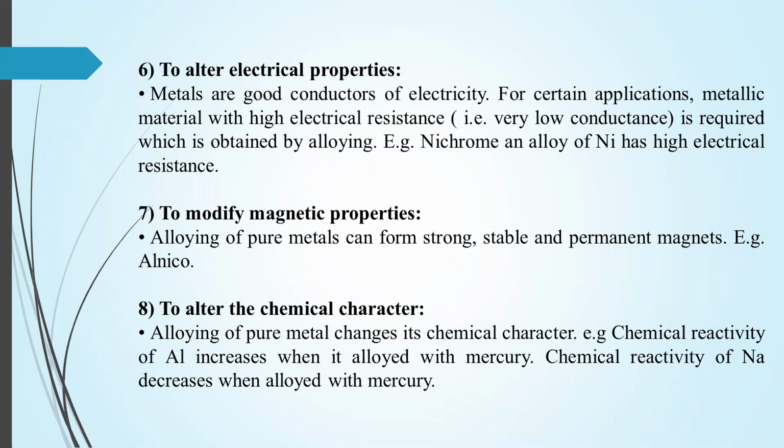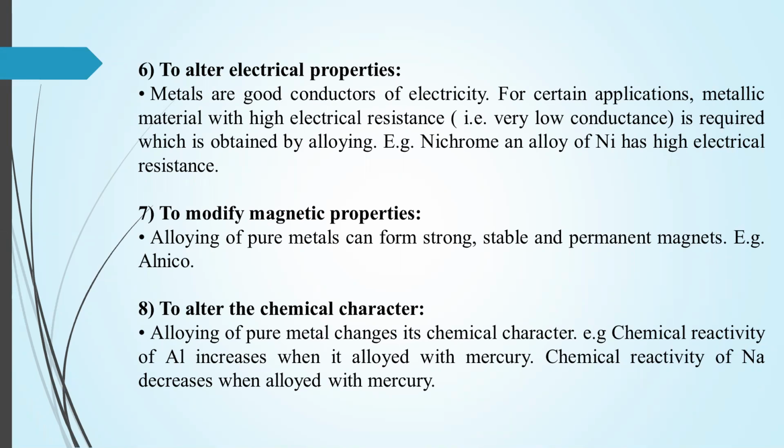The next property that we can alter is the electrical property. To alter the electrical property: metals are good conductors of electricity, but for certain applications, metallic material with high electrical resistance is required, which is obtained by alloying. For example, nichrome is an alloy of nickel which has high electrical resistance.